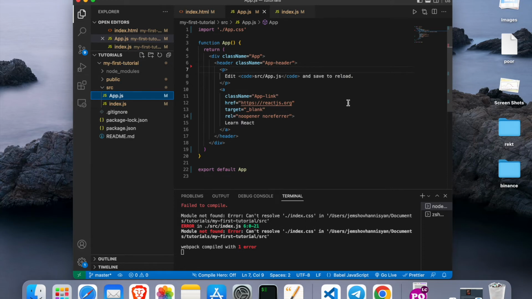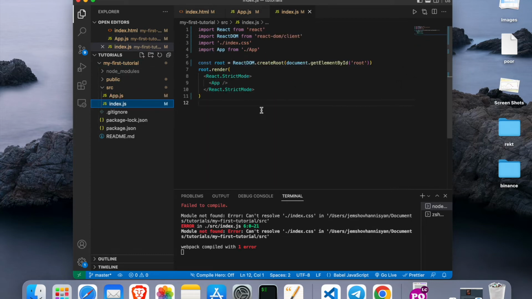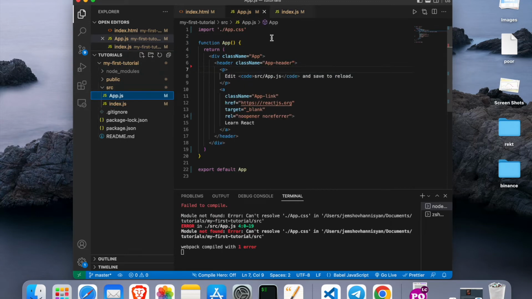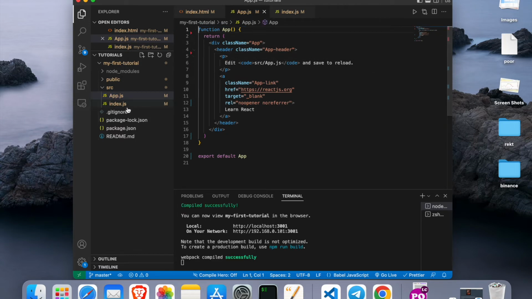Now app.js, what is app.js? It provides the logic, the functionality of our component, because React is component driven, and the app.js provides the functionality of the component. If we come to index.js, we'll see that we don't have this index, so we can delete it so it doesn't complain. And in here again we have deleted some stuff, so let's delete this import also, compile. All right, now it's good.